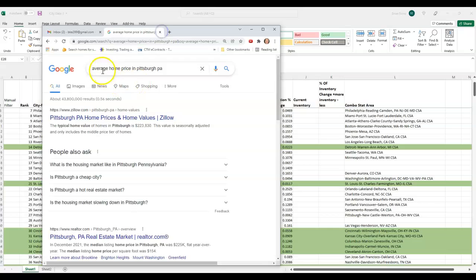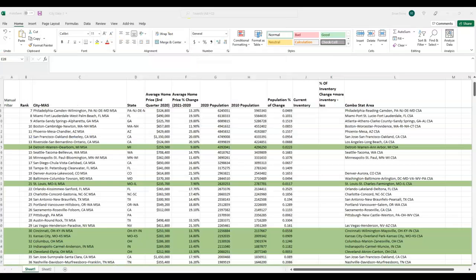Just go ahead and Google average home price in whatever city you're researching, and it's going to pop up with a number, and then plug in that number. So that's 223,830. All right.